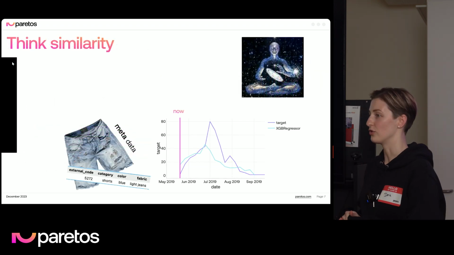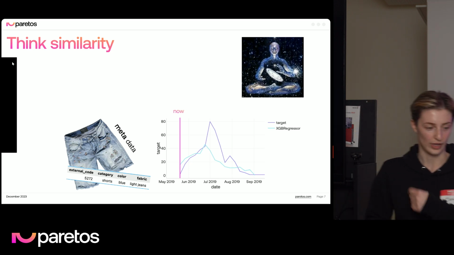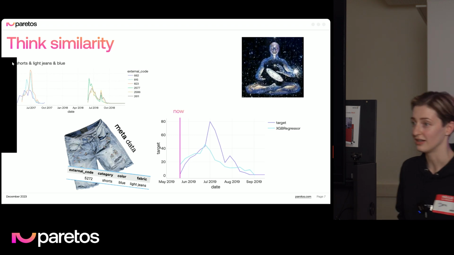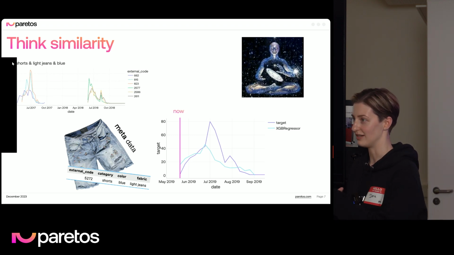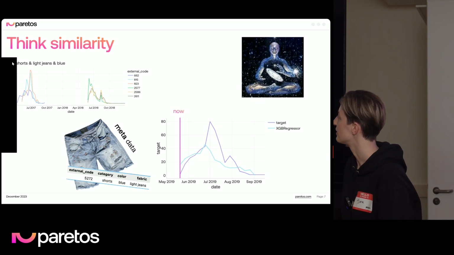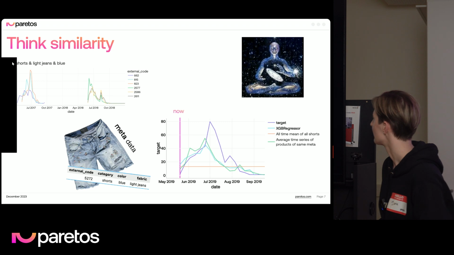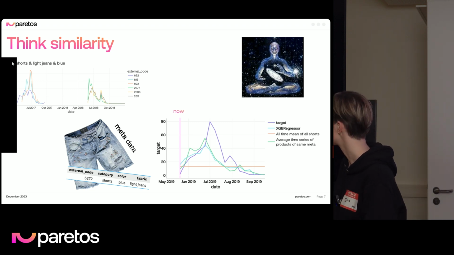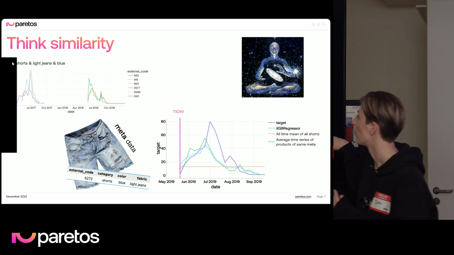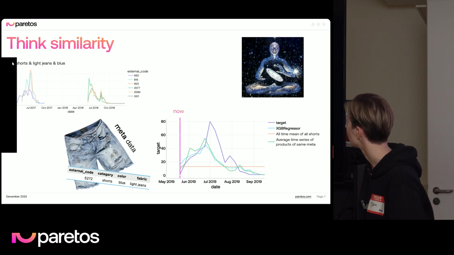For example, we can use a model that explicitly uses seasonality. So we have the shorts. It is highly likely that in our data set we have time series for very similar products, very similar to these shorts. And it allows us to come up with some very easy models, like the all-time mean of all shorts, or the average time series of products with the same metadata, and they're also pretty good and competitive with XGBoost.